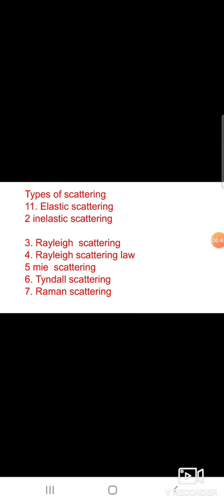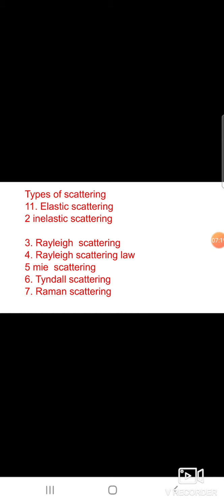Rayleigh scattering: the scattering of sunlight by the atoms or molecules of the gases in the earth's atmosphere is known as Rayleigh scattering. Rayleigh scattering law: amount of scattering S is proportional to 1 by lambda to the power of 4. The amount of scattered light is inversely proportional to the fourth power of its wavelength. Mie scattering takes place when the diameter of the scatterers is similar to or longer than the wavelength of the incident light.